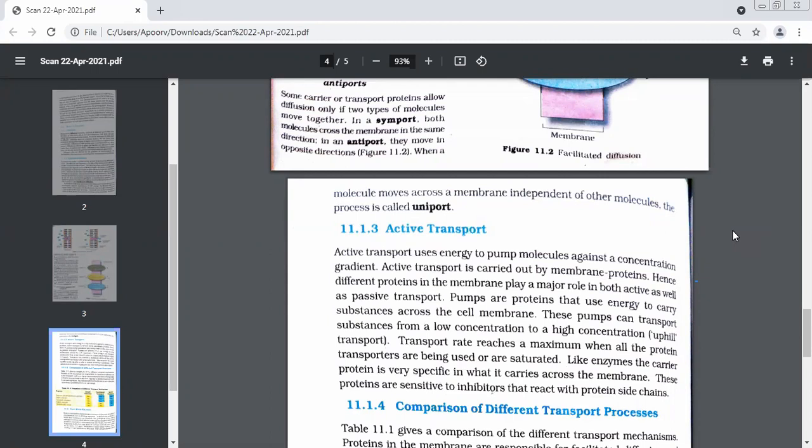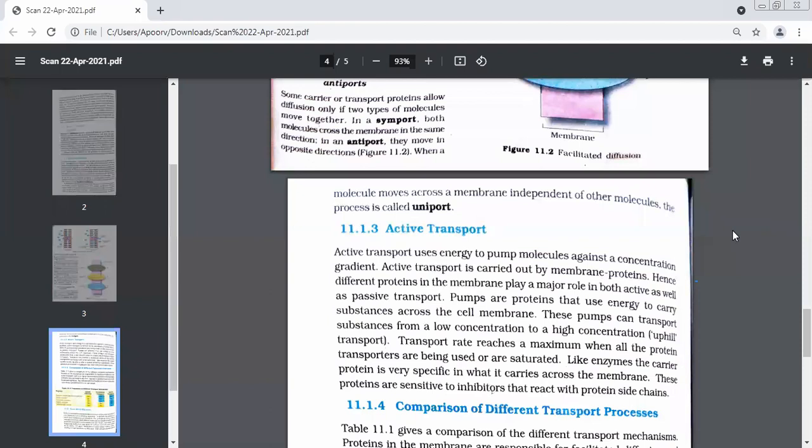But when a single molecule moves across a membrane, independent of other molecules, only one molecule moving at a time, what is this called? Uniport. So how many kinds of ports have we done? Three: symport, uniport, and antiport. Tell me the difference between symport and antiport. In symport, molecules move in the same direction, but in antiport, the molecules move in opposite directions.